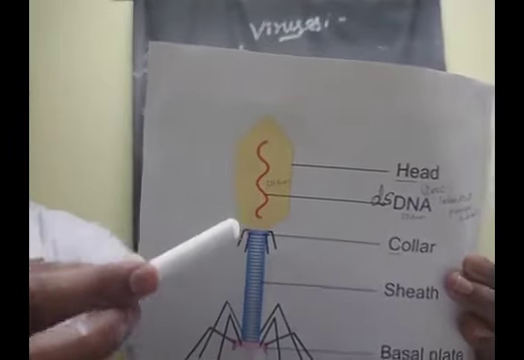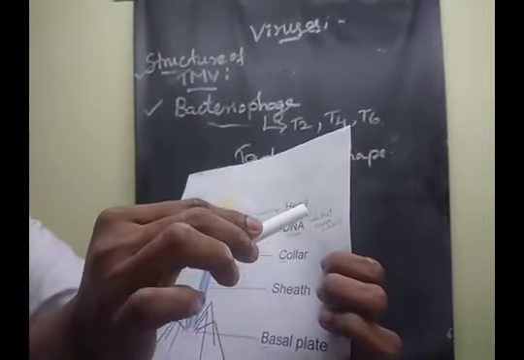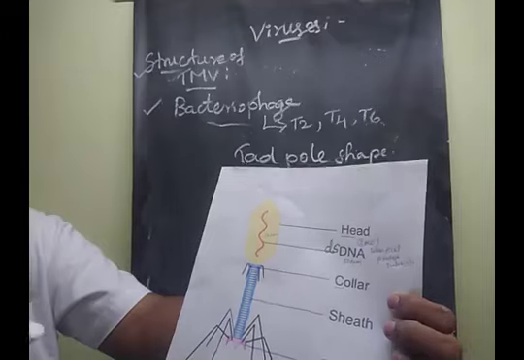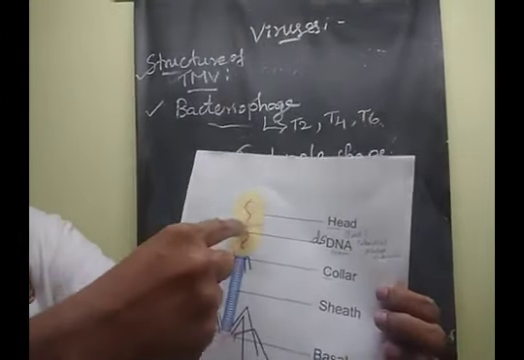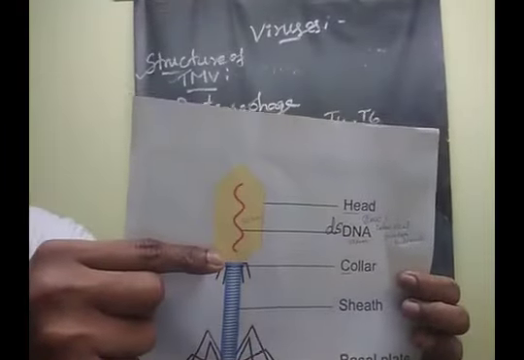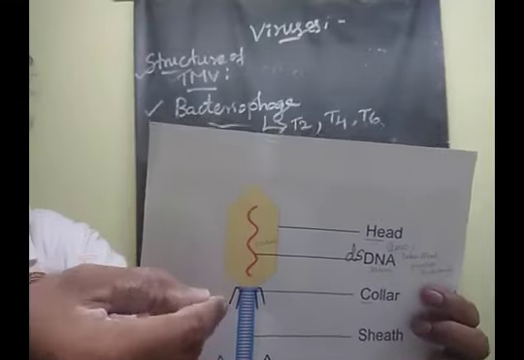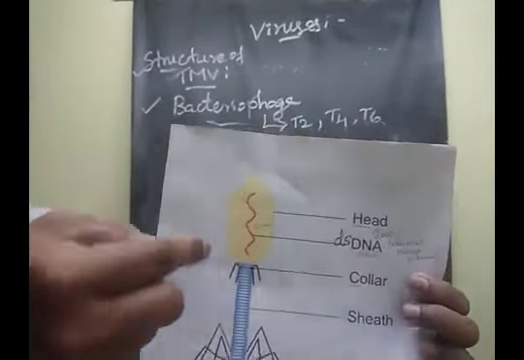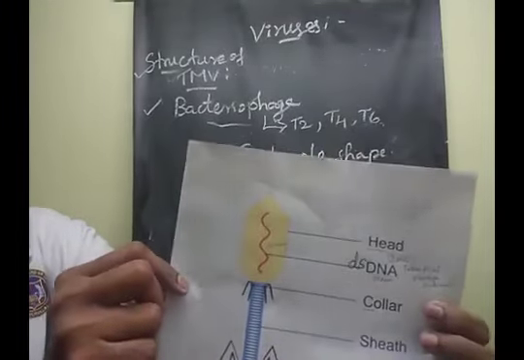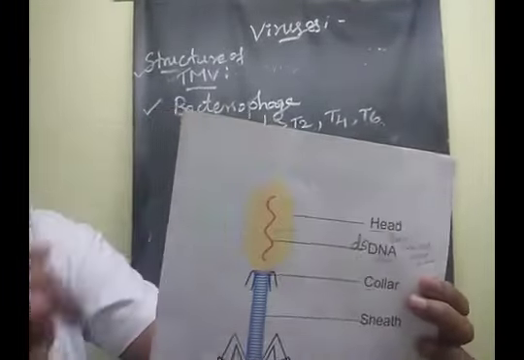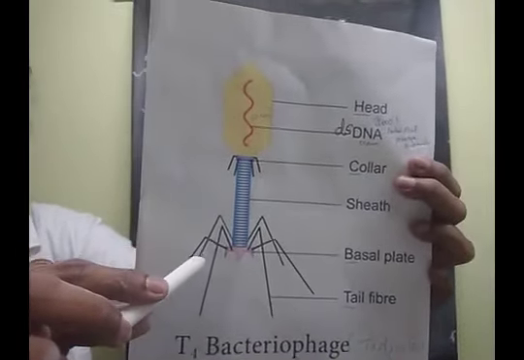In the head region, a double-stranded DNA molecule is present. Here 2000 identical protein subunits are tightly packed in this area. The head is hexagonal in shape. Understood, children?